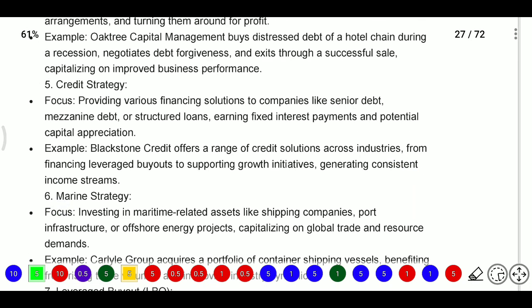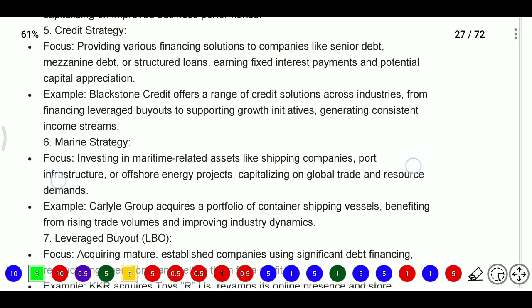Next, credit strategy. Here credit strategy means focusing on providing various financing solutions to companies, like senior debt, mezzanine debt, and structured loans, earning fixed interest payments and potentially capital appreciation. So we are providing financing solutions to companies. For example, Blackstone Credit offers a range of credit solutions across industries, from financing leveraged buyers to supporting growth initiatives, generating consistent income streams.